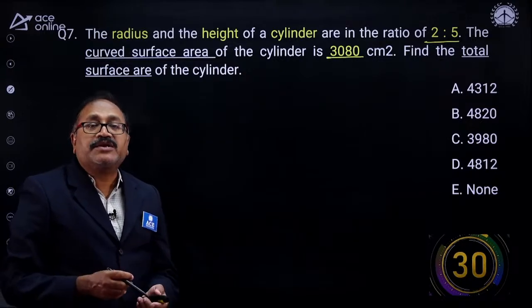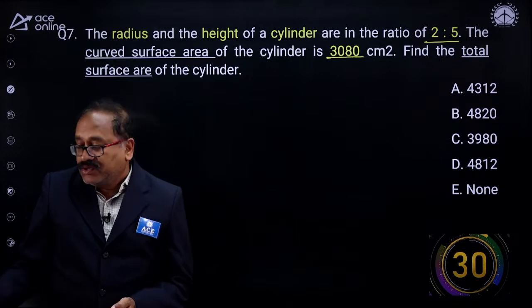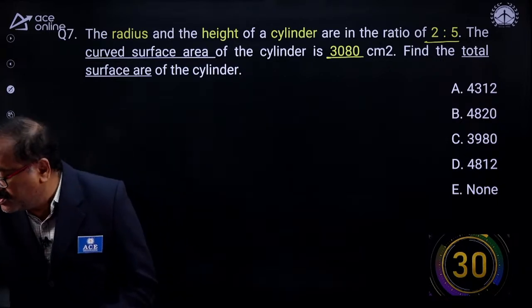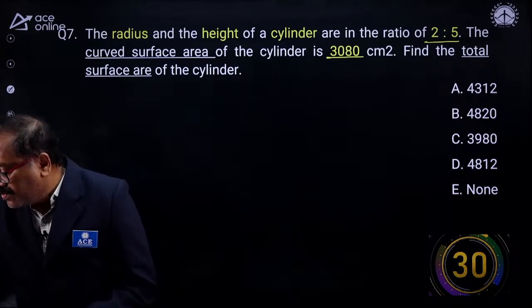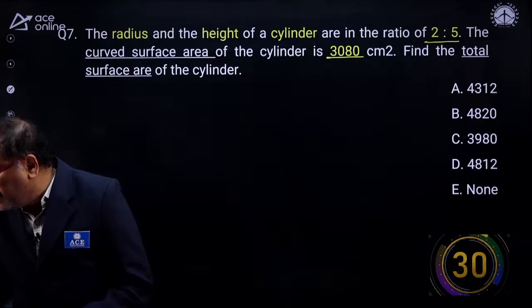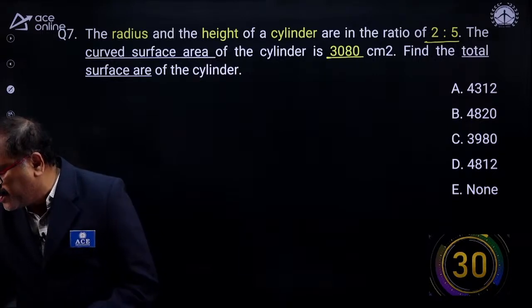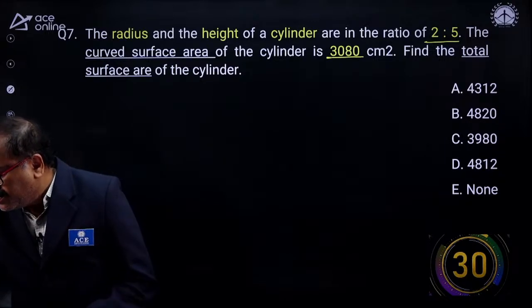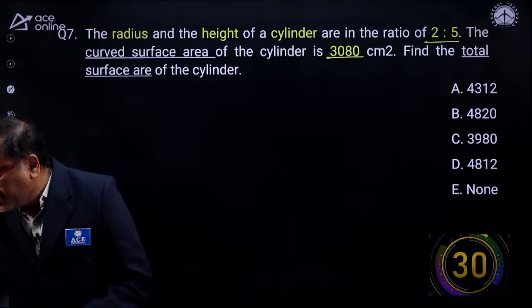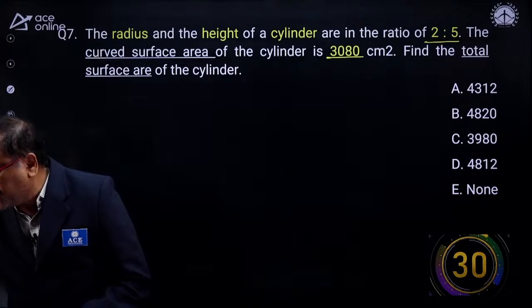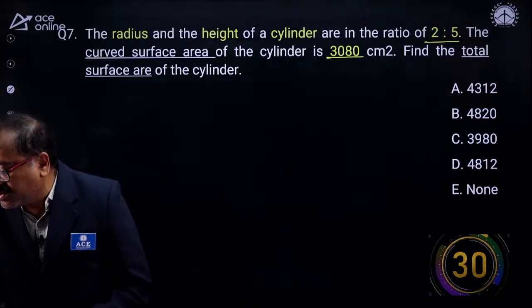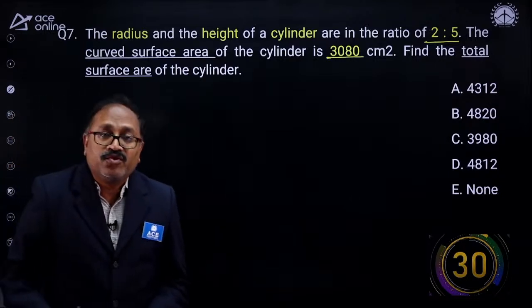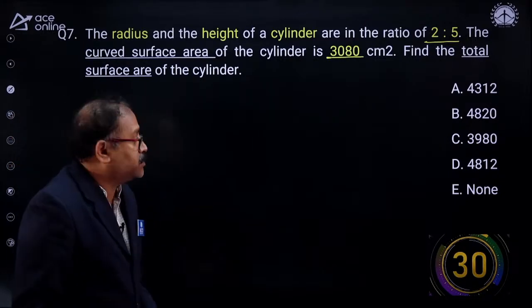So we are expected to know the formula over here. Once you know the formula, you will be able to answer questions like this, my young friends. Anusha, option C, that's right. Let me see if someone can give me the formula: what is the curved surface area of the cylinder? 2 pi RH, that's right.